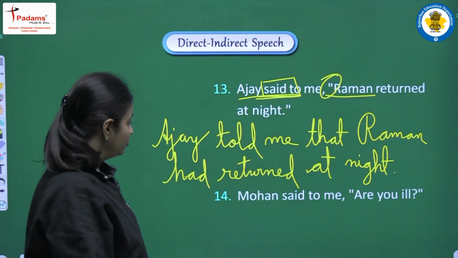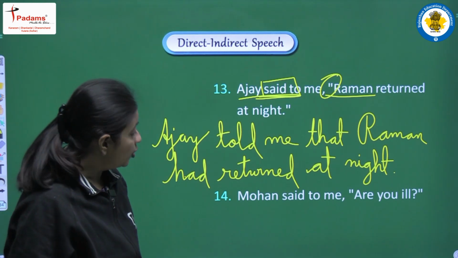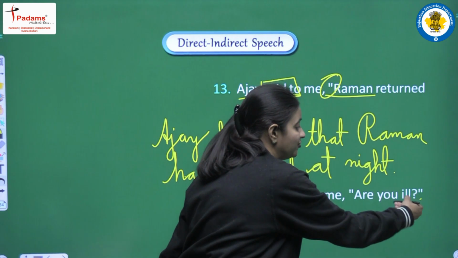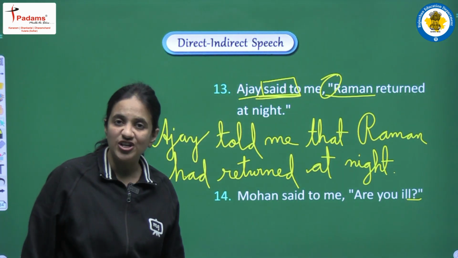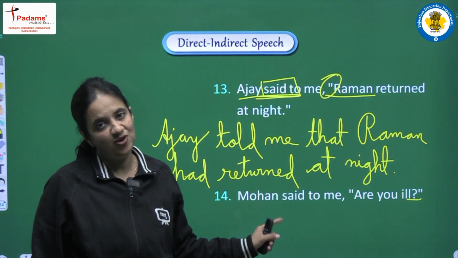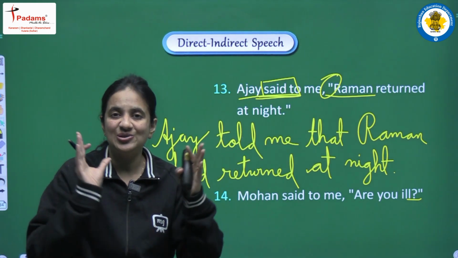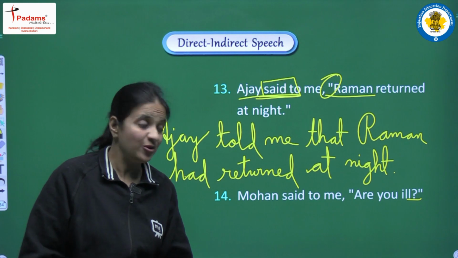Clear? Moving on, next we are having, Mohan said to me, are you ill? And in the end of the sentence we are having one question mark. So this is the example of interrogative sentence. So now students recall all the rules that are related with interrogative sentence.